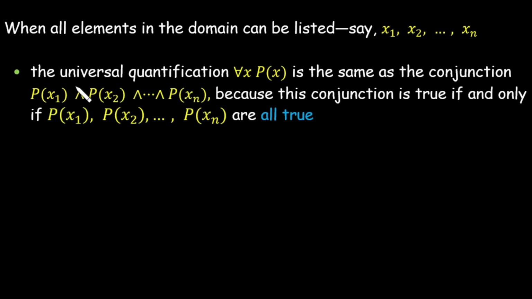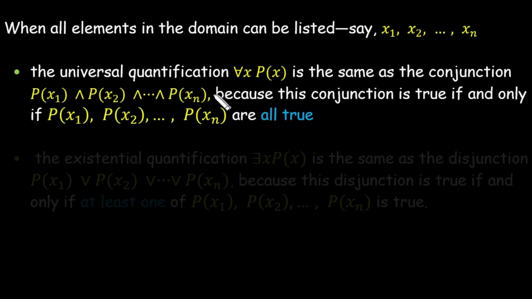It means we are using a conjunction. So when we are dealing with the universal quantification, we are applying conjunction over the statement for each element of the domain. So if all the statements are true, we are saying the statement is true. If any one of them is false, it means we say for all x, Px is false.